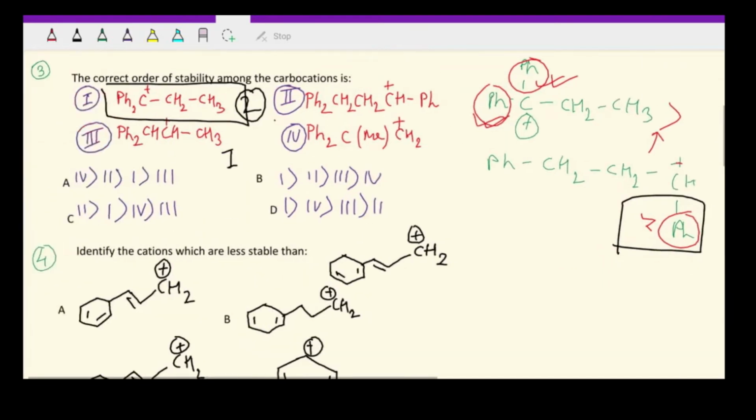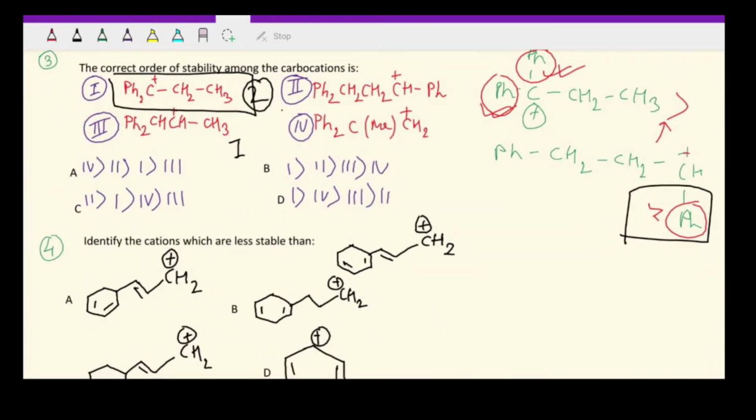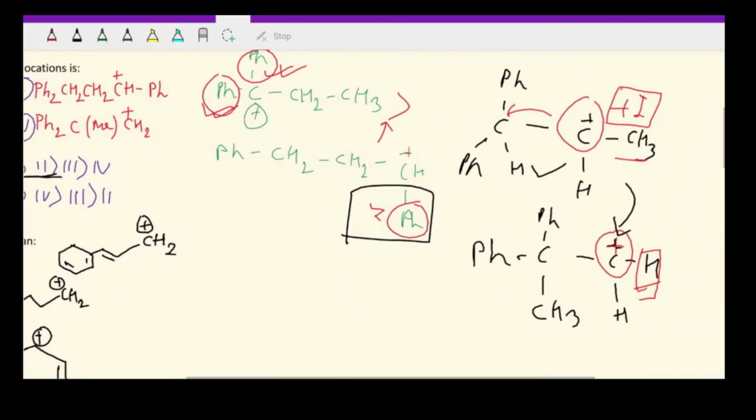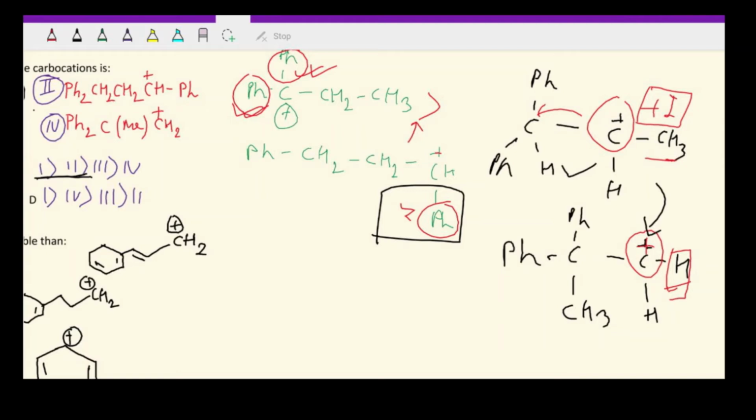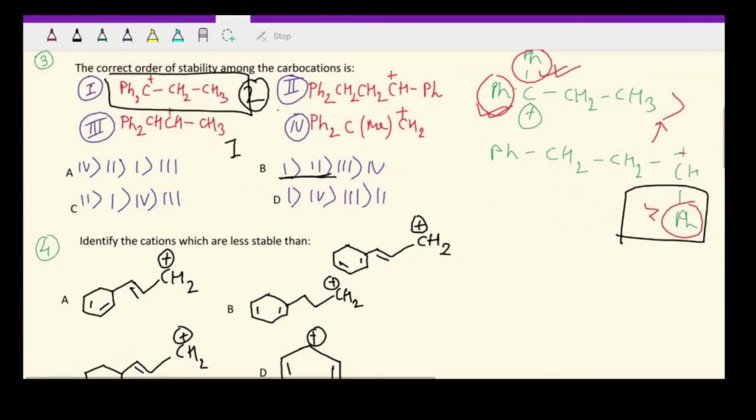Now if you look at the options, I guess there is only one option which has 1 and 2 in the beginning, so we have got our answer. And I also told you that amidst 3 and 4, 3 will be more stable because it has the inductive effect that somewhat stabilizes this positive charge. And obviously 4 will be the least stable, no doubt, because here there is no delocalization and no inductive effect either. So 1, 2, 3, 4 will be the order, and we get the answer as option B.